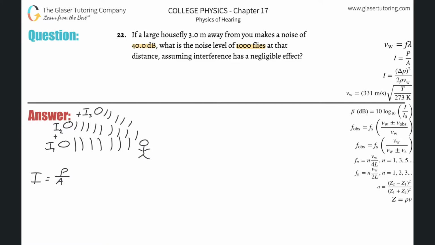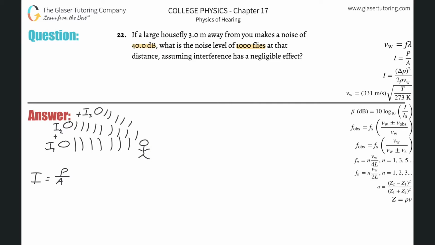Notice I said we're going to add intensity, not the decibel value. If we add the decibel value, you'd get something like 40,000 decibels, and say goodbye to your eardrum, and probably your entire head.